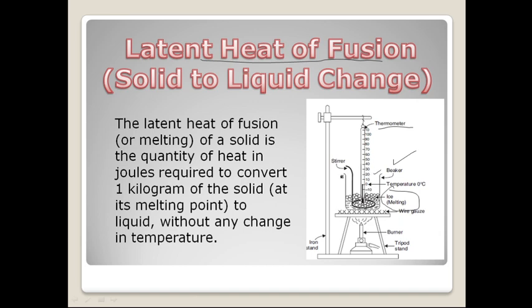We have a beaker there. This is a beaker, and this is the thermometer we are holding. We have put some ice there and there is a wire gauze. I think you have seen the wire gauze also. If you have not seen it, I will show you in the lab what is wire gauze, what is a burner and a tripod stand. So I think from the diagram you can understand what a burner is.